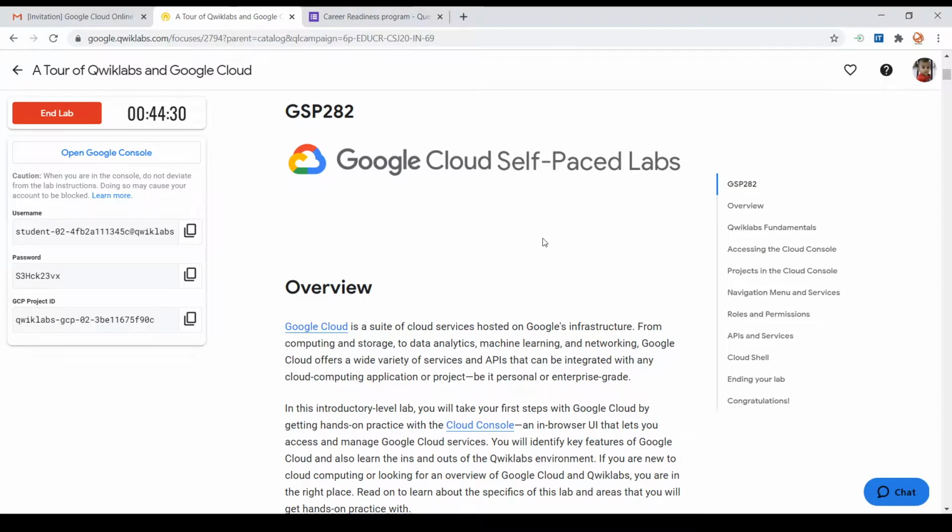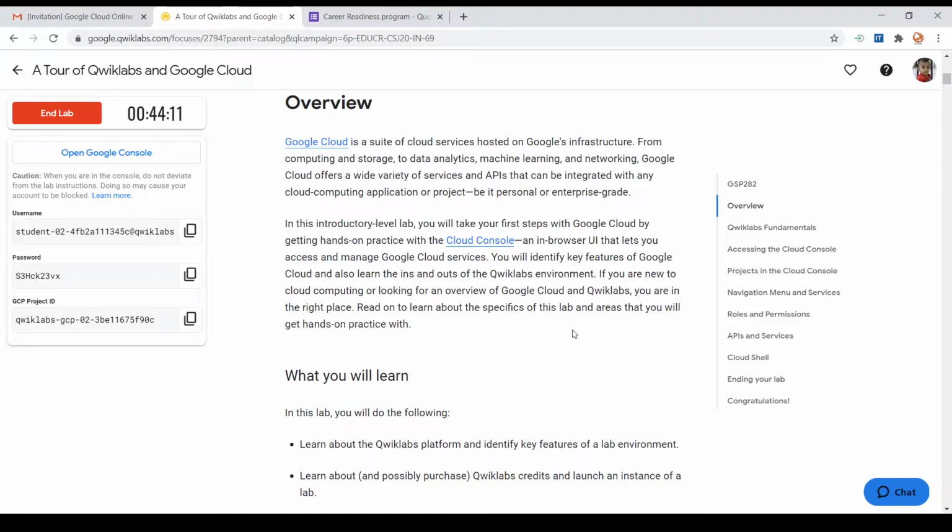Remember that only the students who have registered through Sripati earlier can avail this 50 credits, because Google needs to provide these 50 credits. We have already registered the 54 mail IDs to Google, and only those registered students will be getting this 50 credits. So now I will explain about our lab.